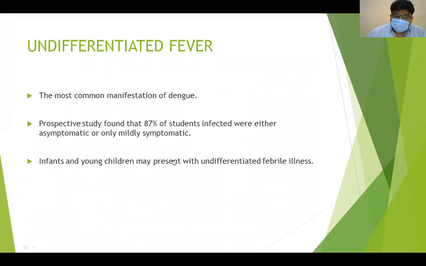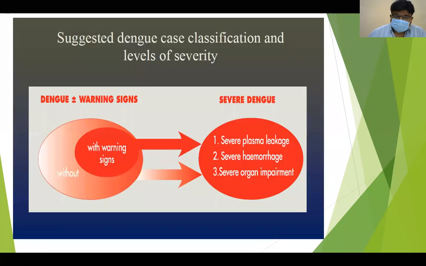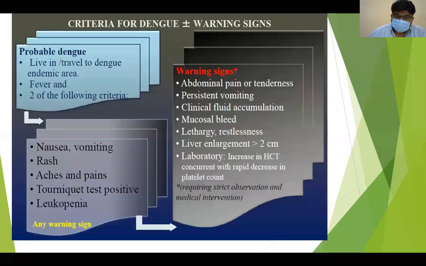Infants and young children may usually present with undifferentiated febrile illness. That means it may present only as a mild fever without any warning signs. So next comes dengue fever. As you can see on the left side of the screen, the classification is dengue fever with warning signs and without warning signs. So what do we mean by warning signs and without warning signs?